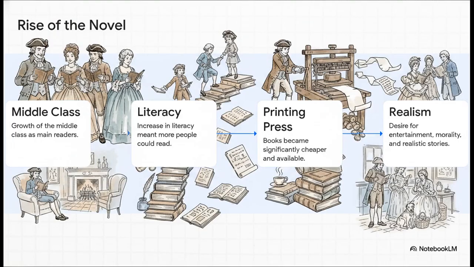entertainment. All those societal dominoes we've been tracking, they fall perfectly into place right here. Let's look at the exact recipe for the novel. Step 1. The middle class grows, becoming the main reading demographic. Step 2. Literacy increases across the board. Step 3. The printing press makes producing texts significantly cheaper. And finally, Step 4. This massive new audience demands stories that reflect real life, blending pure entertainment with the moral lessons they were already getting from their coffeehouse magazines.